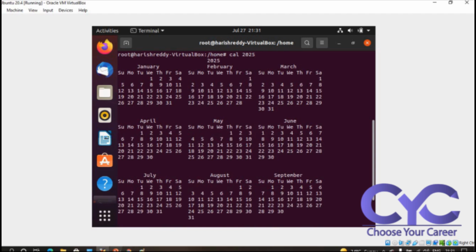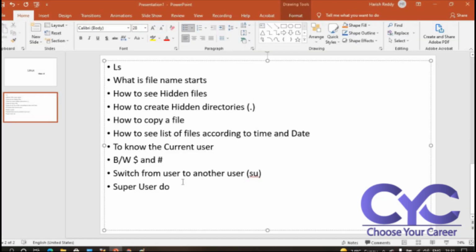Next, we already discussed switching from one user to another user by using su. Now I am using super user do, sudo su root. So this is a super user, and we are using this command.